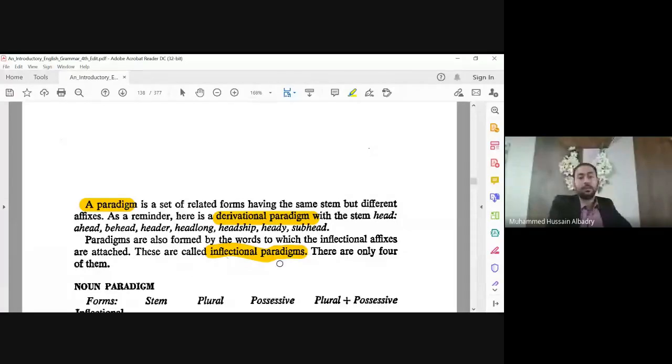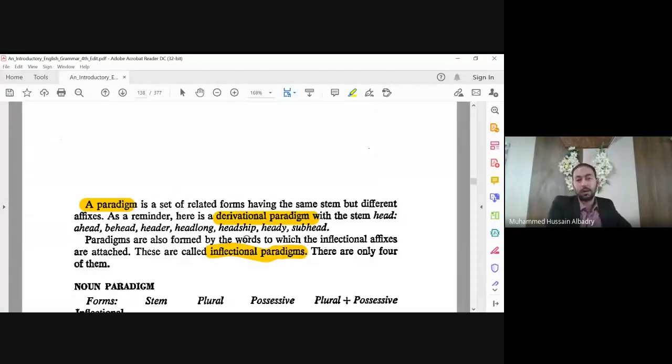Also, we can say that paradigms are formed by the words to which derivational affixes are attached.